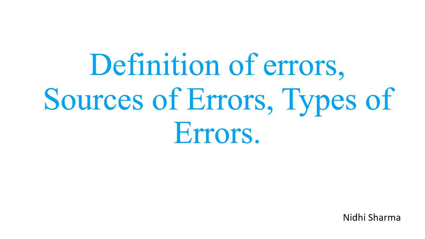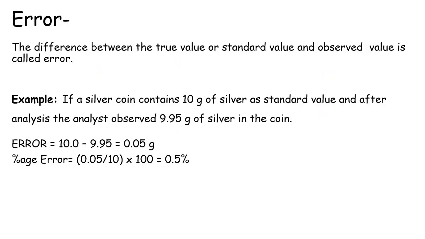Definition of error, sources of error, and types of errors. Error is the difference between the true value or the standard value and the observed value. It is only the difference between the standard value and the observed value.